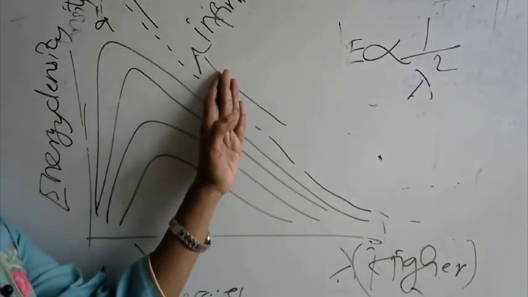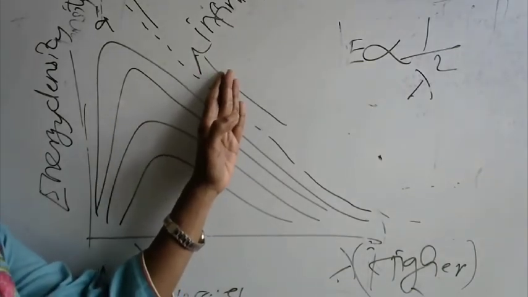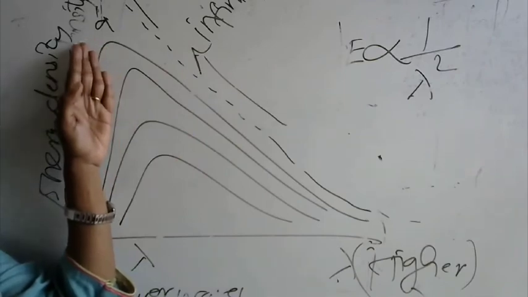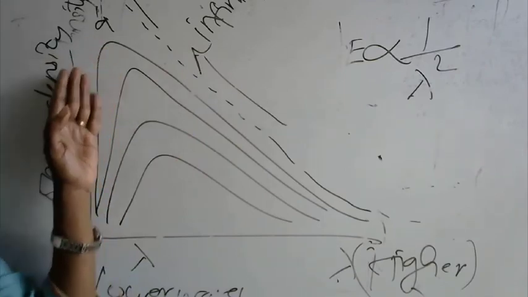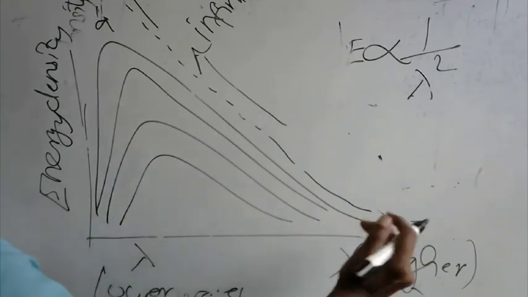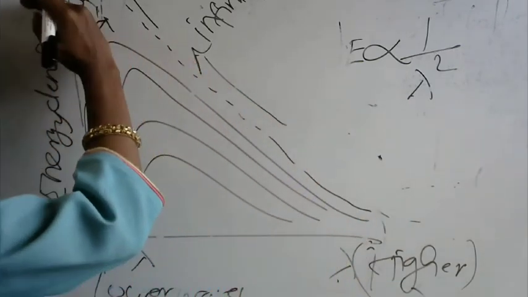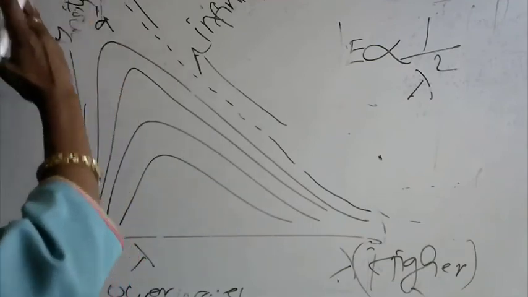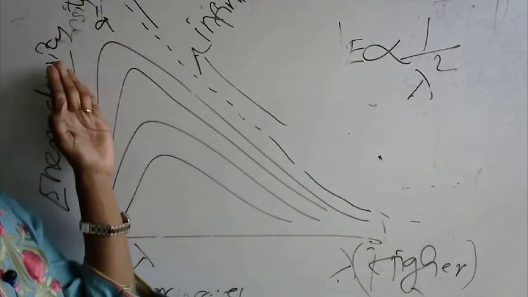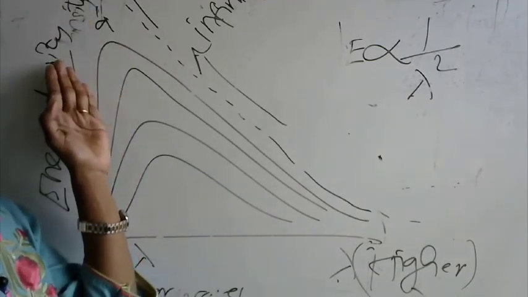And this can lead to a phenomenon. It is moving towards what? The ultraviolet region. This is the visible region, isn't it? As the wavelength goes lower and lower, this energy spectrum should reach the ultraviolet region, and that is not possible. It will become catastrophic.